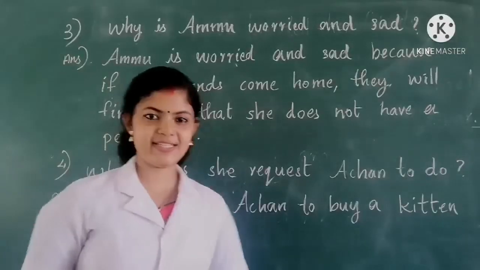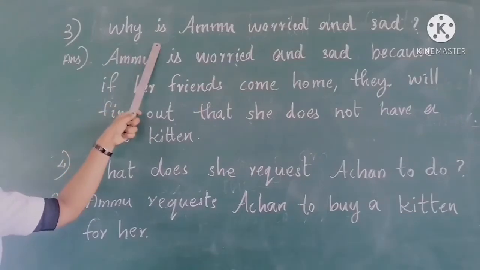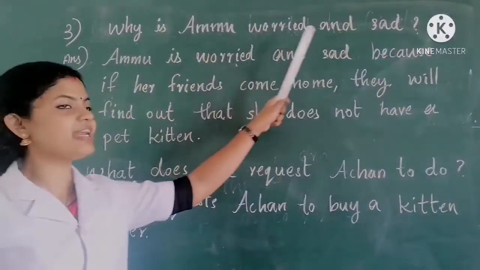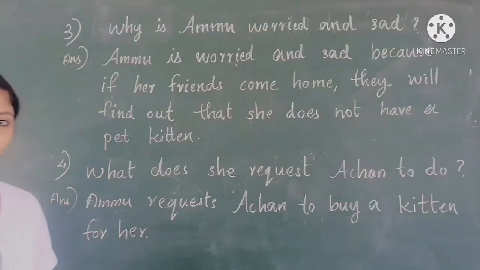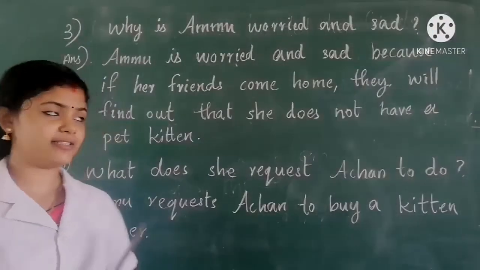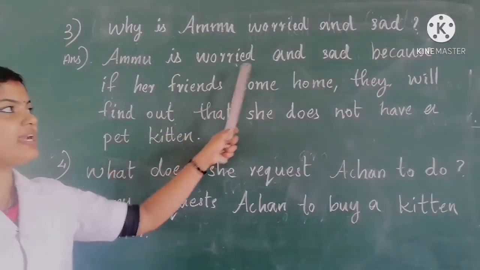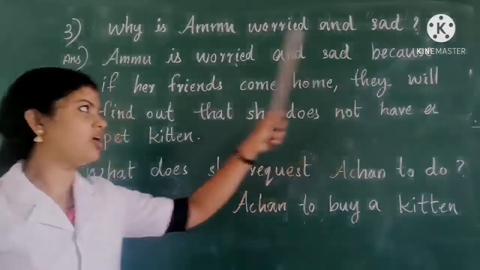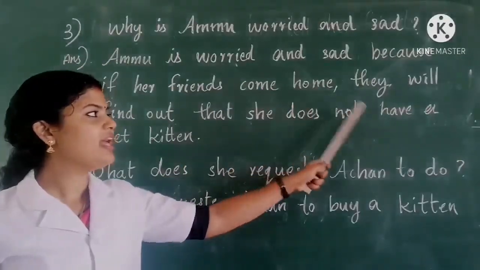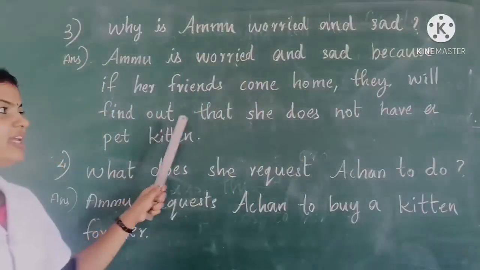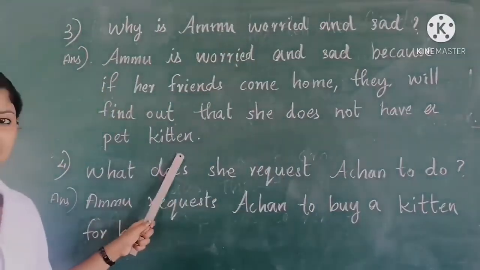Okay, next question. Question number 3. Why is Ammu worried and sad? Answer. Ammu is worried and sad because if her friends come home, they will find out that she does not have a pet kitten.